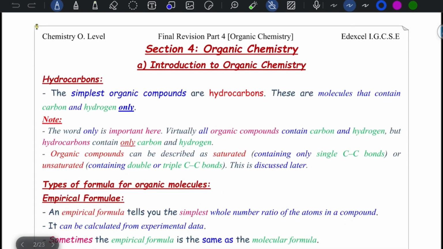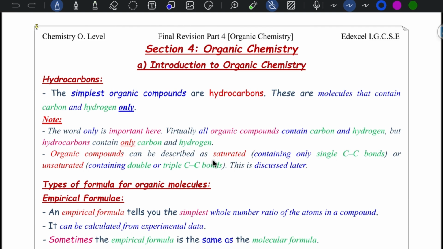Let's start with introduction to organic chemistry. Hydrocarbons. What's meant by hydrocarbons? Hydrocarbons are considered the simplest organic compounds, molecules that contain carbon and hydrogen only. Remember that "only" carries one mark in this part. The word "only" is important here. Virtually all organic compounds contain carbon and hydrogen, but hydrocarbons contain only carbon and hydrogen.